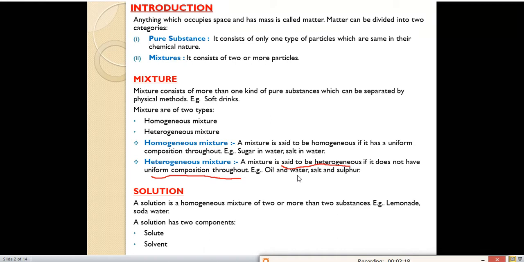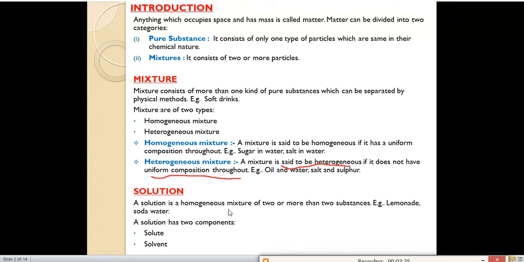That type of mixture is which type of mixture? Heterogeneous mixture. If you mix salt and sulfur in a plate or in a container, with the help of the size and the color, you can easily identify the salt and the sulfur. So this type of mixture is called a heterogeneous mixture.